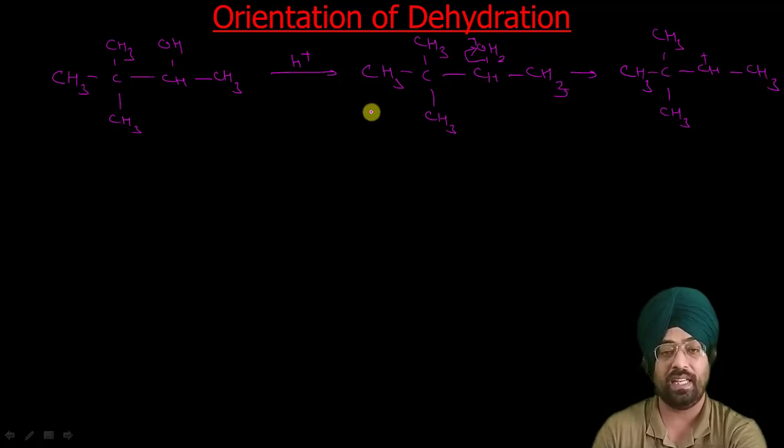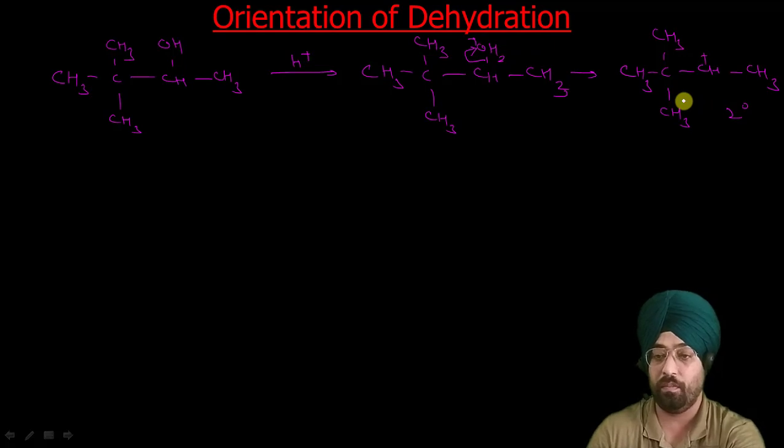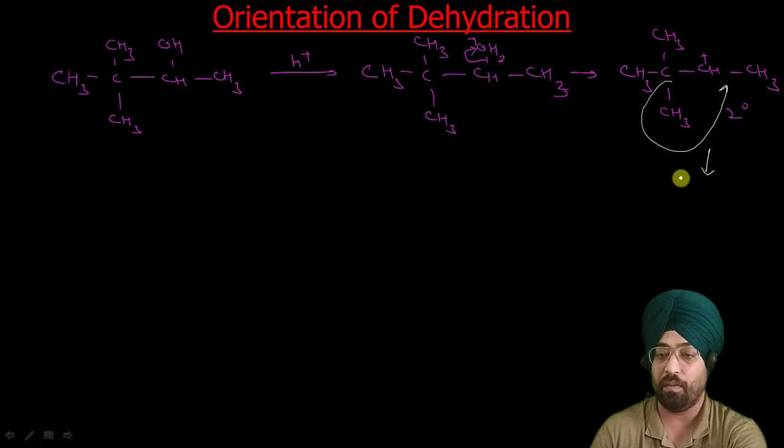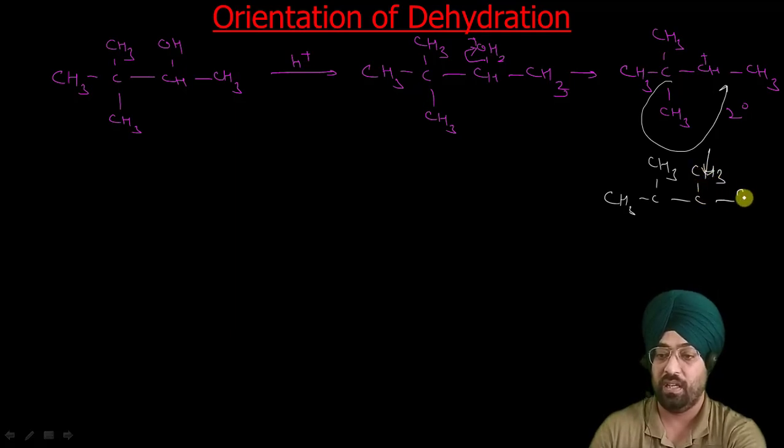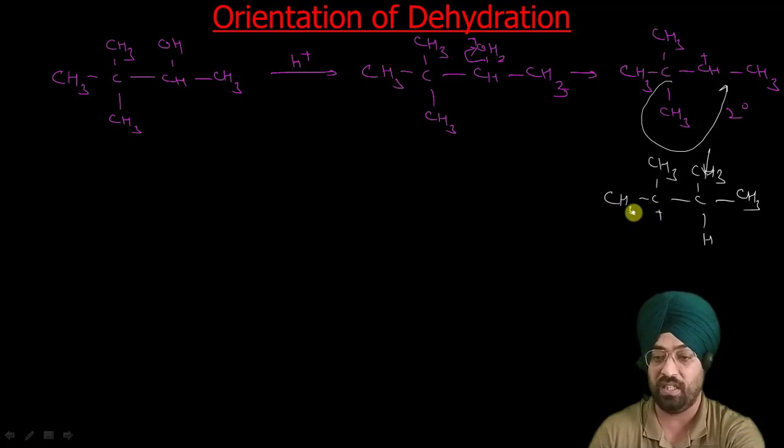Now first, as I have said, the first thing that you have to check is that you have to form a stable carbocation. Now this is a secondary carbocation. If we do this methyl shift, then we will get a carbocation which is a tertiary carbocation and is more stable. So this rearrangement will take place. CH3, CH3, CH3 C positive. Now this CH3 can be written as CH2H.